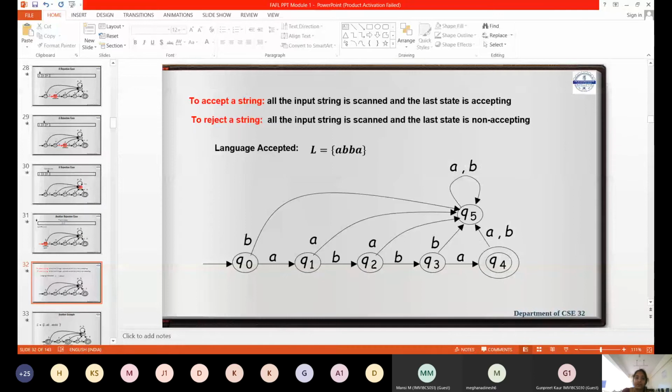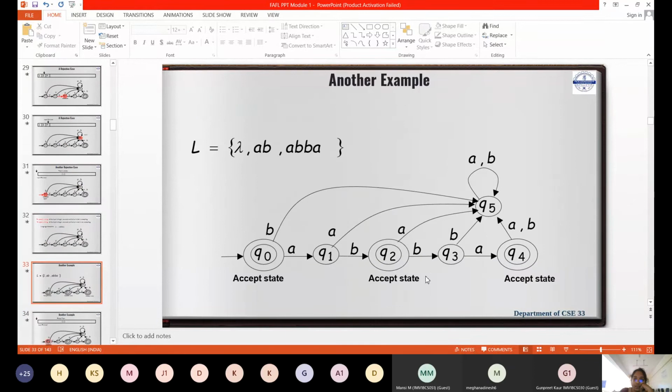Okay, you know this point. To accept a string, all the input string is scanned, and the last state should be the acceptable one. At the end of the input, you should be in an acceptable state. When it goes to a non-accepting state, it is rejected. Okay, another example.